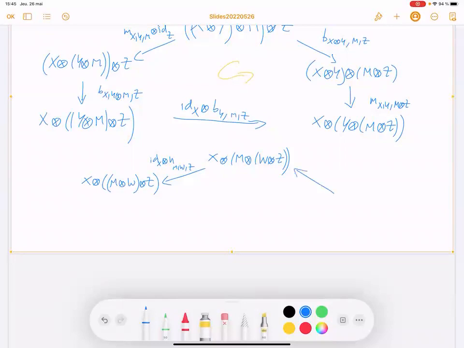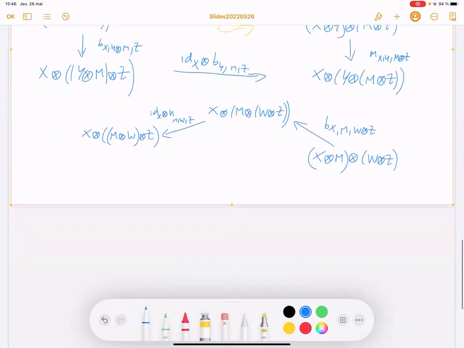You should go by there. So you start from X tensor M tensor Y tensor Z, and here you apply the middle associativity constraint on that, and that. So B X M W tensor Z. And here you have an arrow in this here.